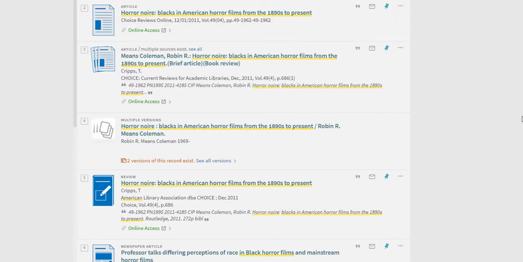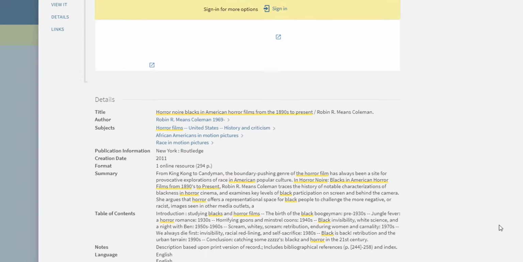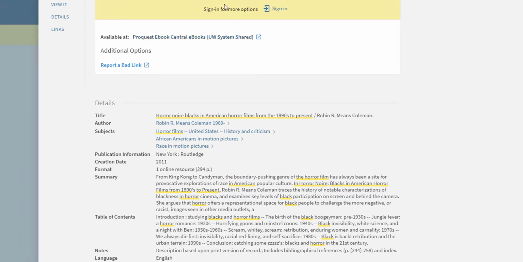There are fewer details about this next source, but there's a link to multiple versions that I can follow for more details. Now I can see that this is a record for a book, the source type I'm looking for. I see the name of the author I'm looking for, and this source shares the same date and publisher indicated in the original citation I found. I can use the online access link to view this book and trace the scholarly conversation.